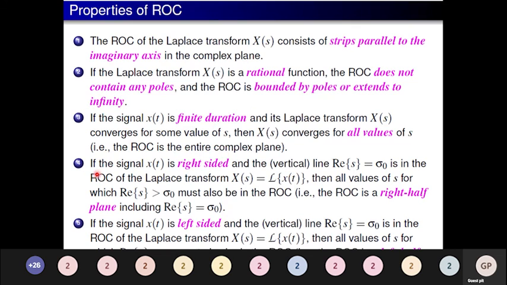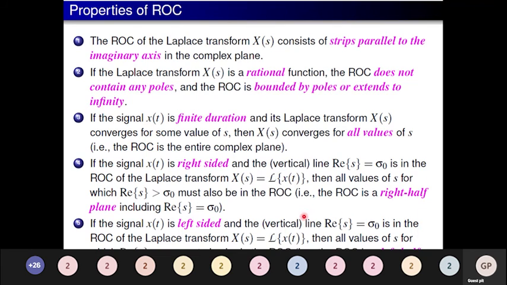Fourth property: if the signal x(t) is a right-sided signal, and the line real part of s equal to sigma naught is in the ROC of the Laplace transform X(s), then all values of s for which real part of s is greater than sigma naught must also be in the region of convergence. So when we have a right-sided signal, the ROC will be to the right of the rightmost pole.